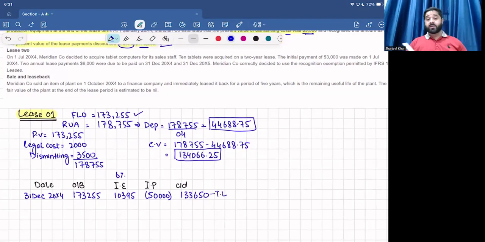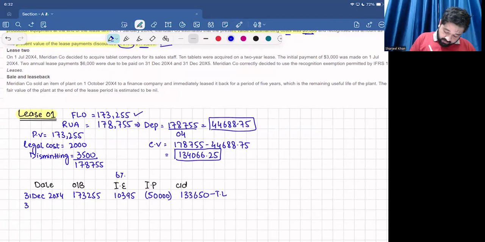Now we have to split this total liability into the current liability and non-current liability. I already told you in my lectures that if the examiner asks for current liability or non-current liability for the year ended December X4, you have to prepare the amortization schedule for X5 as well. If the examiner asks for X6, you have to prepare it for X7, to split the total liability into current and non-current liability, right?